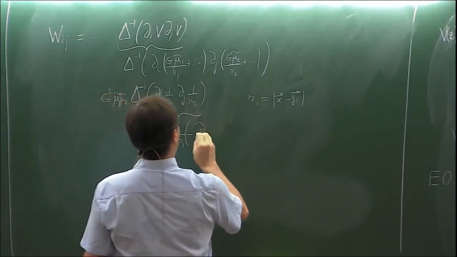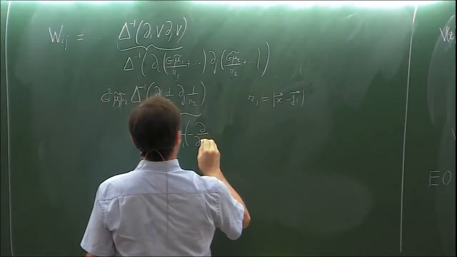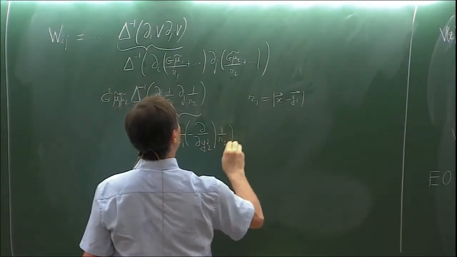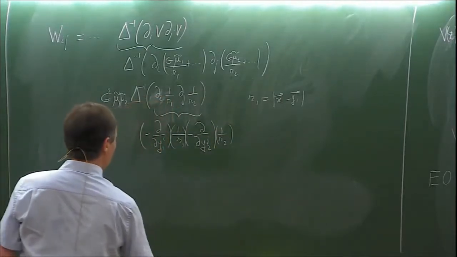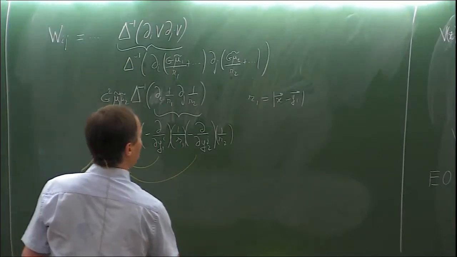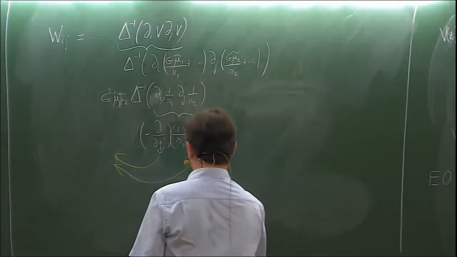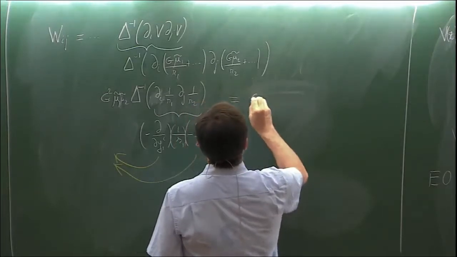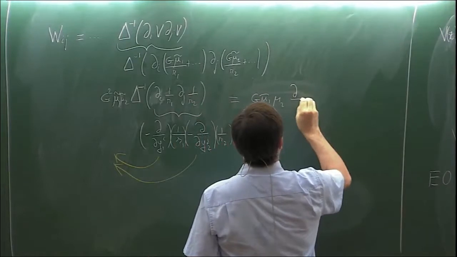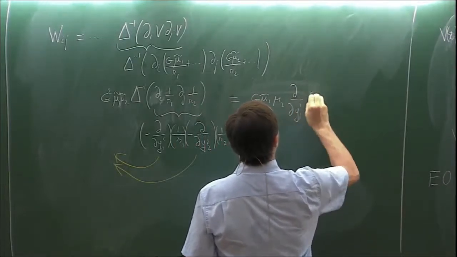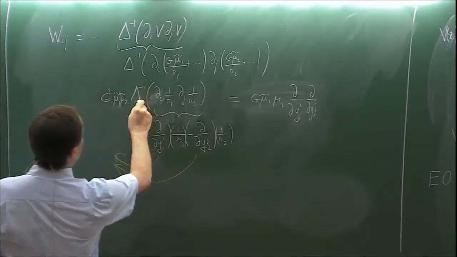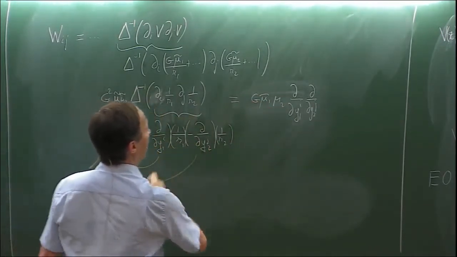And this will be minus d over dy2 of 1 over r2. And now I can put these derivatives outside the integrals. So this would be the masses, and then I will have my source derivatives, and then I have the inverse Laplace of just 1 over r1 r2.